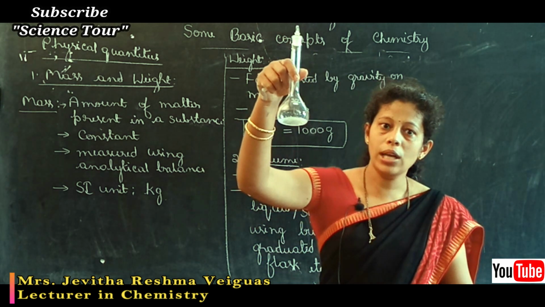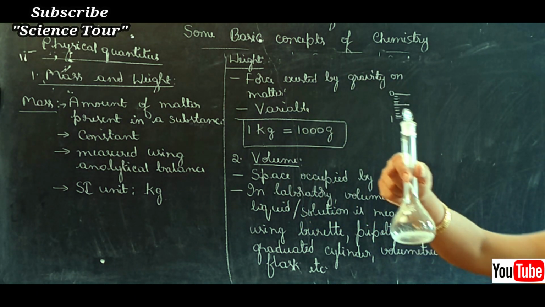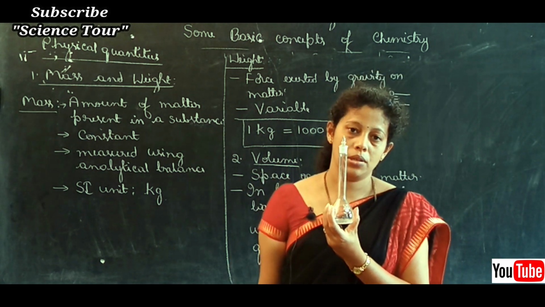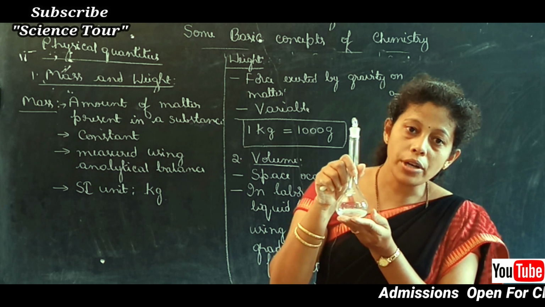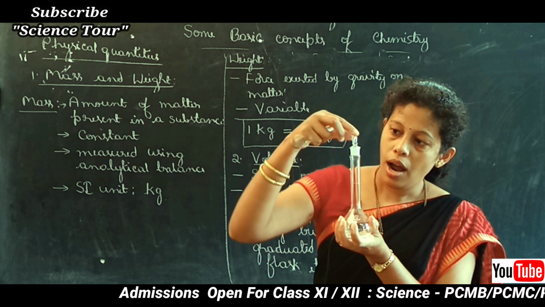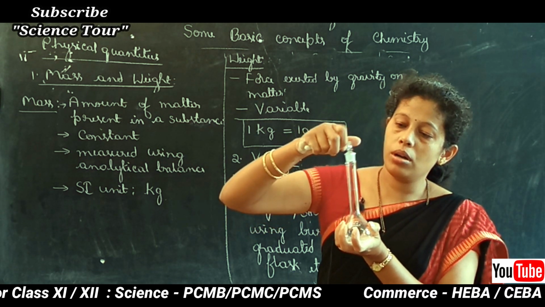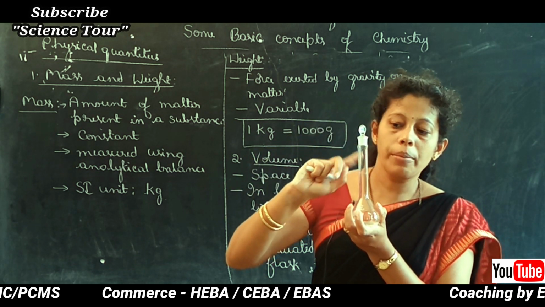You can see one more apparatus in my hand. This one is called a volumetric flask or a standard flask. It has a somewhat round bottom and a neck, and at the top of the neck there is a stopper used for closing the volumetric flask.